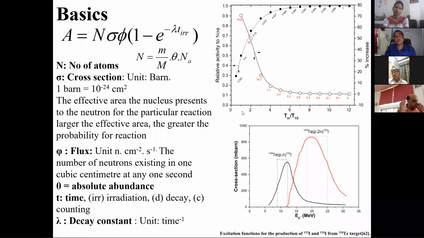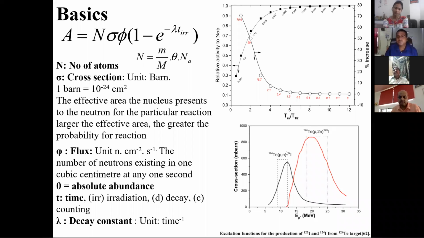These are data for reactors, but accelerators are also there for isotope production. In a reactor, we cannot vary the neutron energy. In a given reactor, we have a given energy, but in an accelerator, we can vary the energy, and depending upon the requirement of the isotope, we can vary the energy and get the desired isotope. That is not possible in the case of a reactor. Suppose you want to get iodine-123 and iodine-124 is also produced in the irradiation. So what we can do is irradiate at a higher energy, so only 123 will be produced, and only a small amount of 124. These are the advantages we may get.